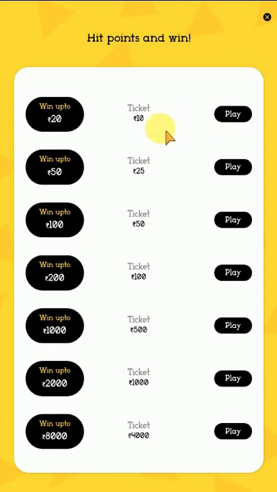If you are not able to spend money on this application, just ignore it. There are a lot more applications in the market. You can use those applications to earn money by playing games. So go through those, and if you are able to risk your money, then only come here and play this game.